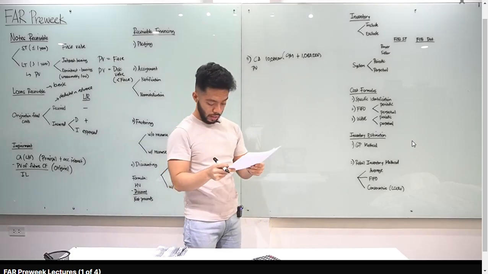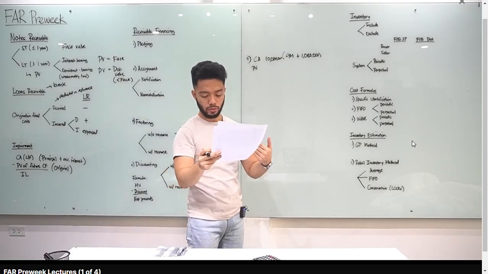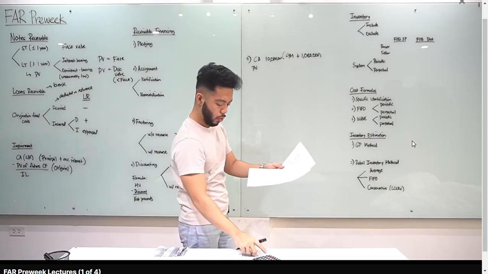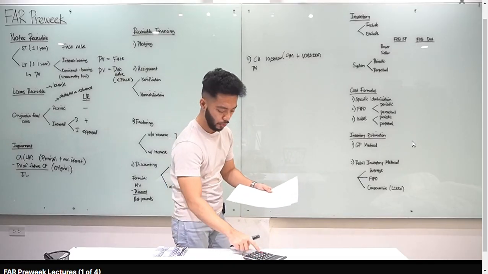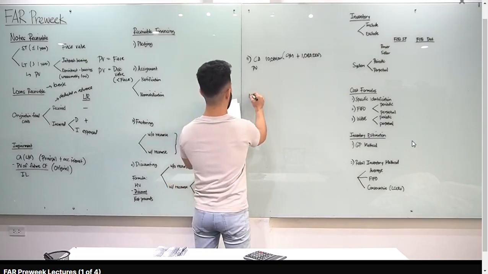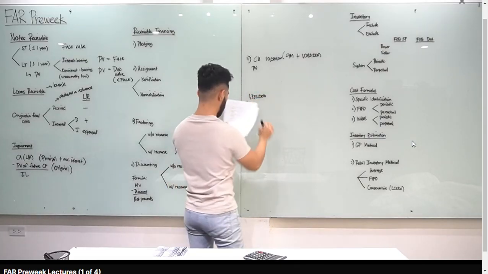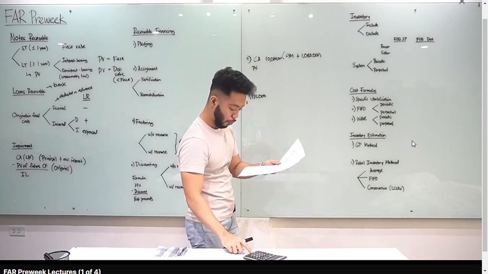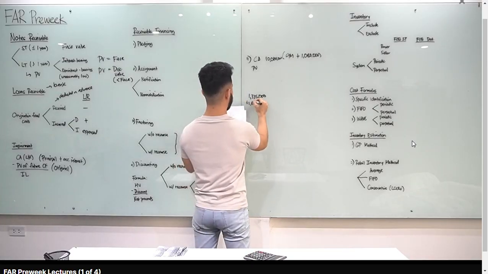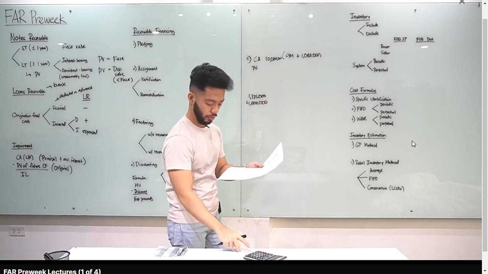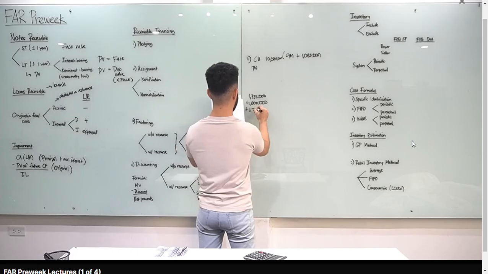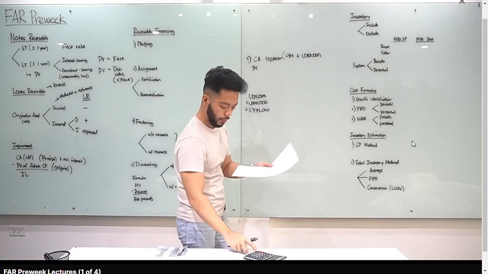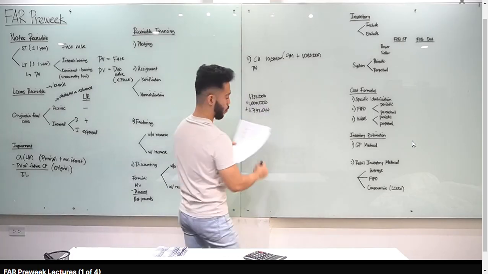I-multiply lang natin, class. Meron tayong amount projected, and then meron tayong present value factor. So gawin ko lang dyan, 1.5 million times present value of 1 at 12% na 0.89, you have 1,335,000. 1,335,000 plus 2 million times yung 0.8, okay, 1.6 million. So ginagawa ko, class, yung cash flows, minumultiply ko lang by the PV factors. 2.5 million, multiply natin by 0.71, makuha natin dyan is 1,775,000. And then last one, 3 million times 0.64, you get 1,920,000.